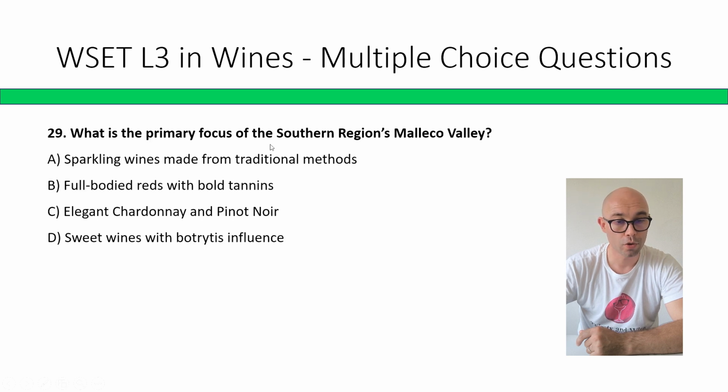What is the primary focus of southern region's Malleco Valley? Sparkling wines made from traditional methods, full-bodied reds with bold tannins, elegant Chardonnay and Pinot Noir, sweet wines with botrytis influence. The correct answer is C, elegant Chardonnay and Pinot Noir.